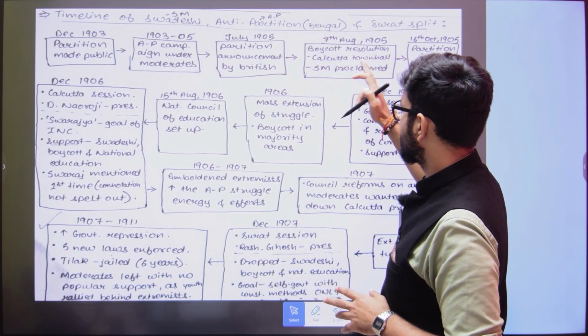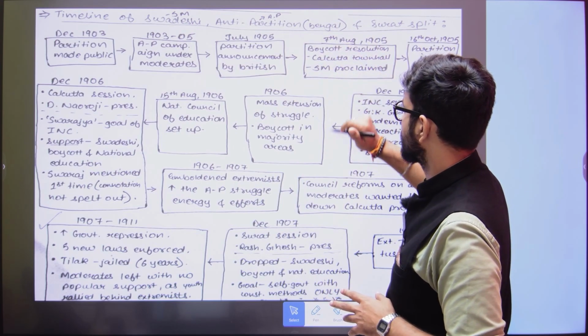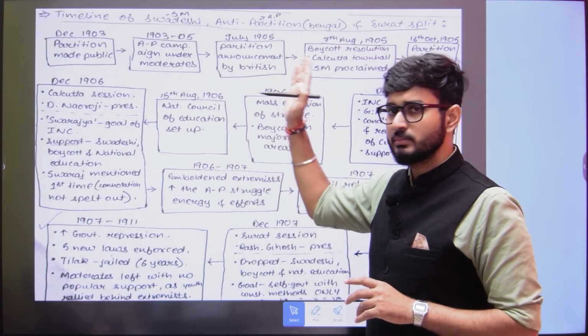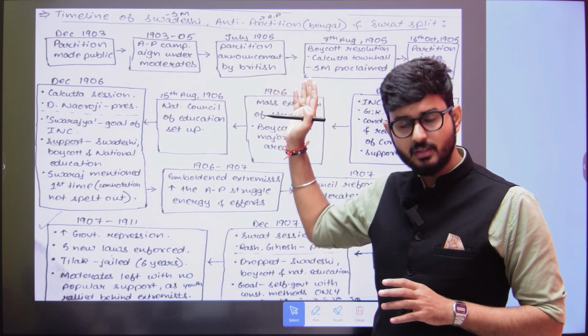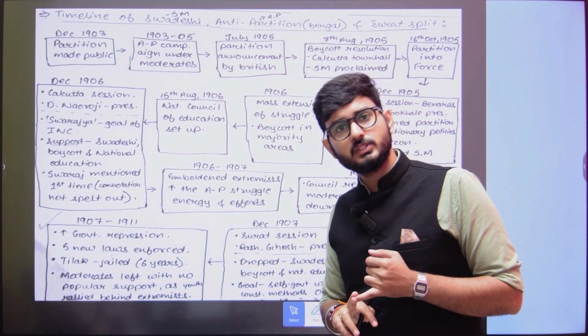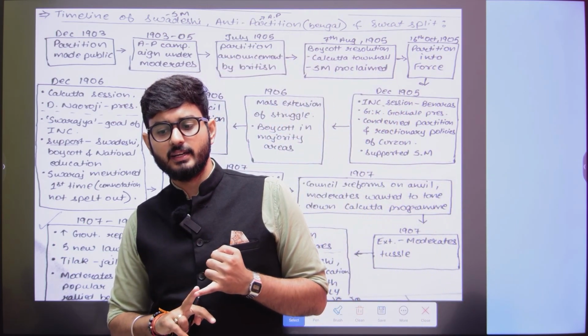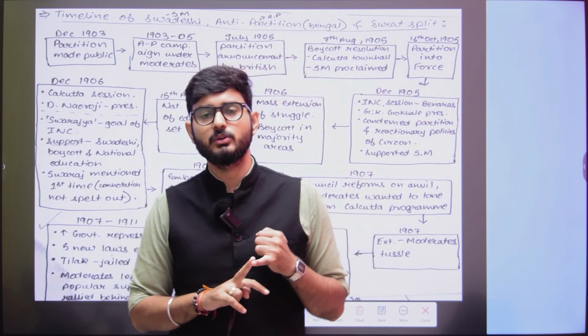As soon as they passed the boycott resolution on 7th August 1905, the Swadeshi movement was proclaimed. So the anti-partition movement came to an end, because the partition was told that it would happen, and in place of that, a new Swadeshi movement came. So what was the Swadeshi movement? It was basically the idea that Swadeshi things, that means Indian made things, were to be promoted.